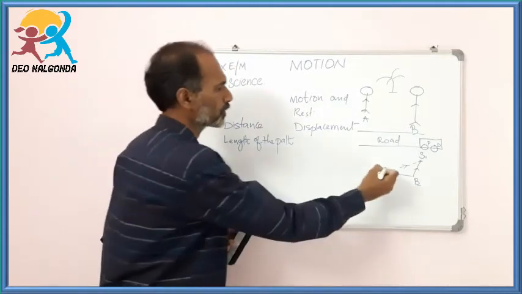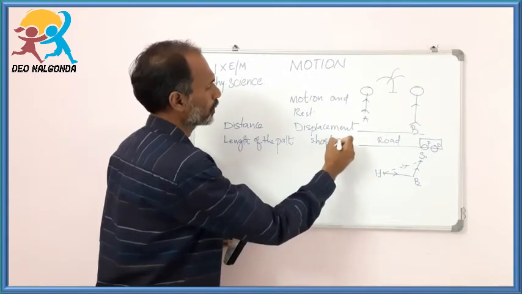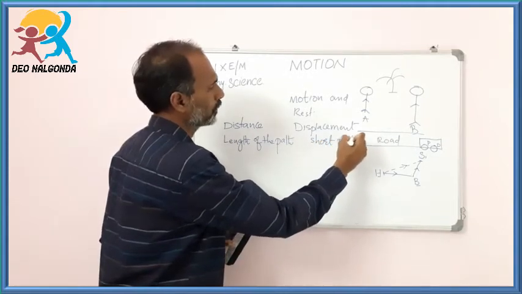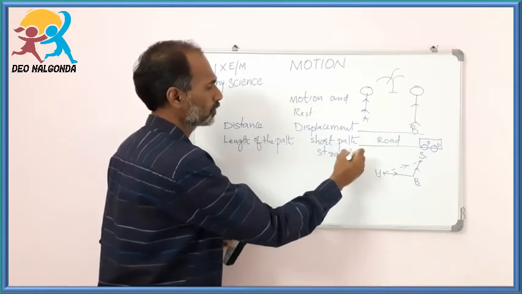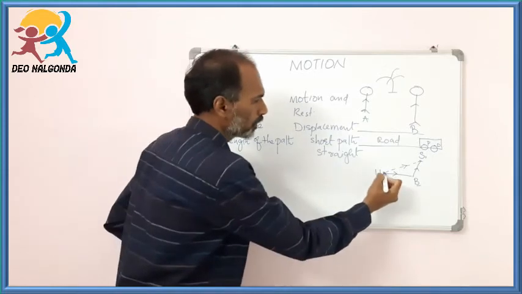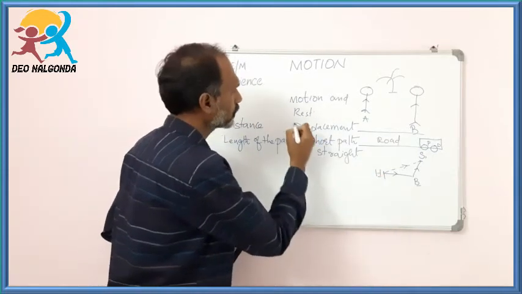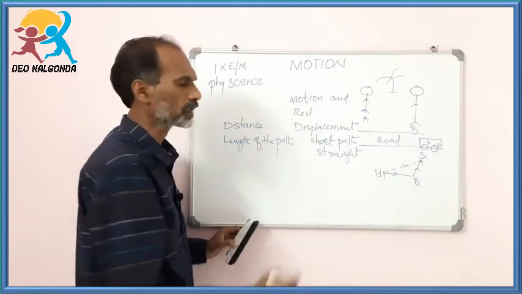In case of the displacement, that will be the short path or straight path. Okay, and one more thing is, in case of the displacement, we can mention the clear direction.